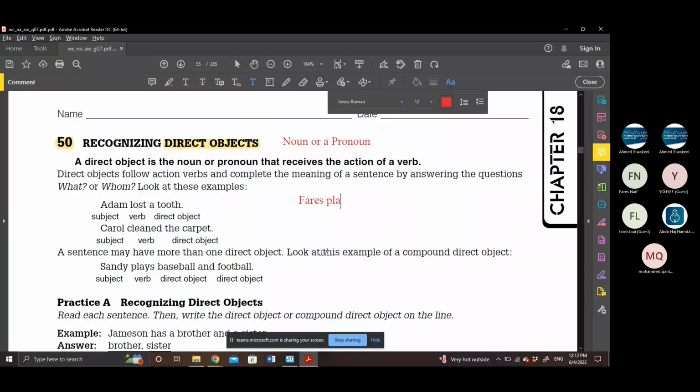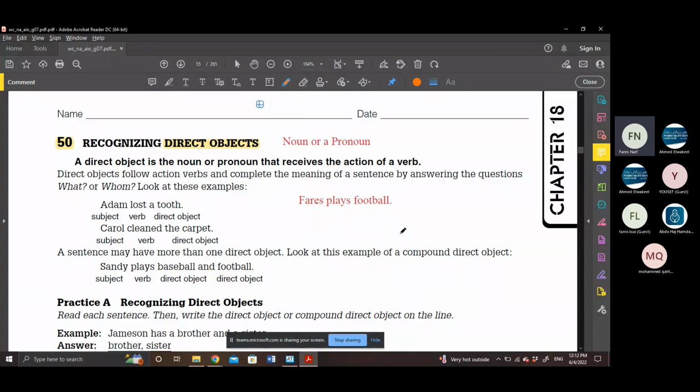Faris plays football. In this case, boys, how many nouns do I have in the sentence? It's two: Faris and football. So I have number one and number two. So I have two nouns.